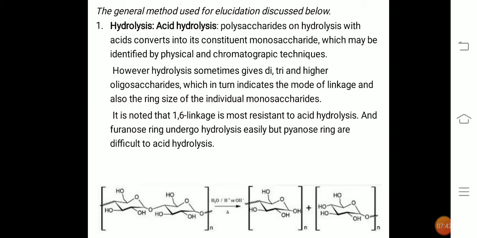It is noted that if there is a 1,6 linkage in the polysaccharide, it is almost resistant to acid hydrolysis, and the furanose ring undergoes hydrolysis easily, but the pyranose ring is difficult. And here I have given just a general hydrolysis structure, showing how the hydrolysis takes place. The hydrolysis takes place at the glycosidic linkage to form individual monosaccharide units.